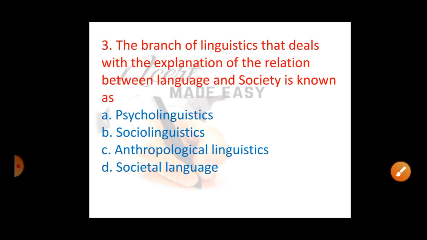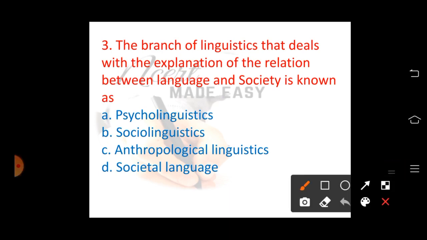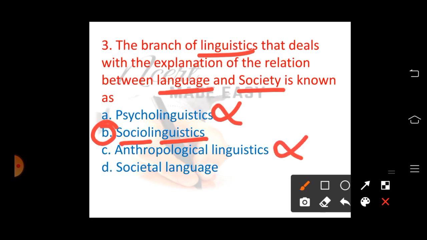Next, question number 3. The branch of linguistics that deals with the explanation of the relation between language and the society is known as A. Psycholinguistics, B. Sociolinguistics, C. Anthropological linguistics, D. Societal language. The branch of linguistics, which studies language, will be explaining the relationship between the language and the society. Here social interactions are discussed. Psycholinguistic is wrong, and anthropological linguistic and societal languages are wrong. Option B is the right answer.